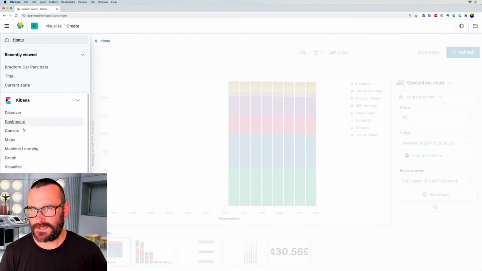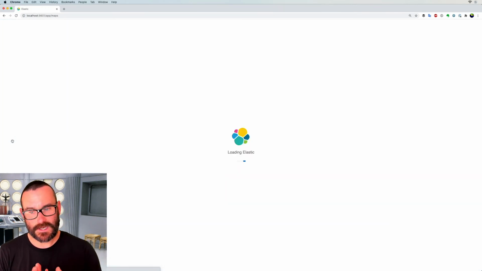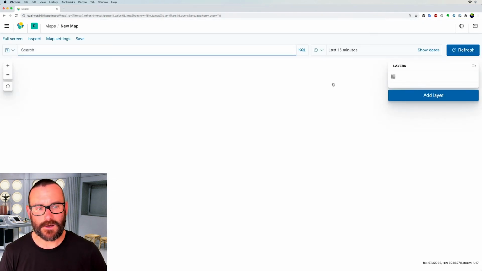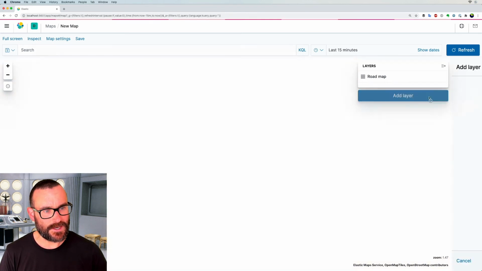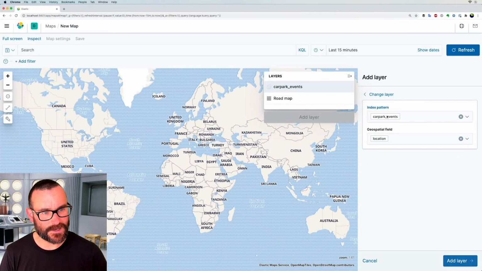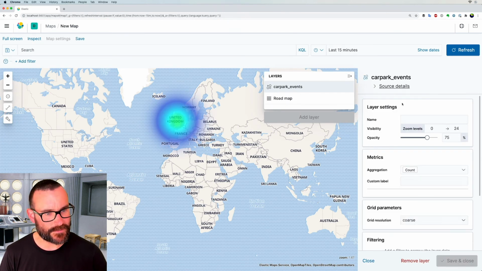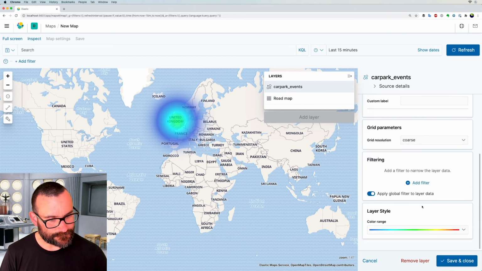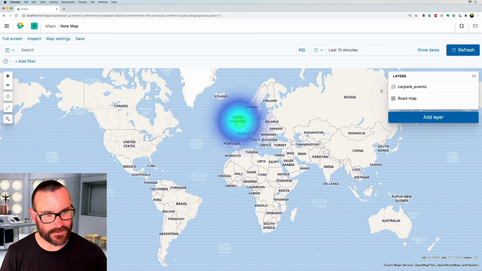We can also say, well, let's take that data, and because it's got a geolocation within it, we can actually start to plot that on a map. So here's the maps part of Kibana. I'm going to add a layer over here and do it as a heat map based on the car park events. And we've got the location field as our geospatial bit. And then the metric we're going to use, let's do it based on the empty places. And we can do that and save and close it.